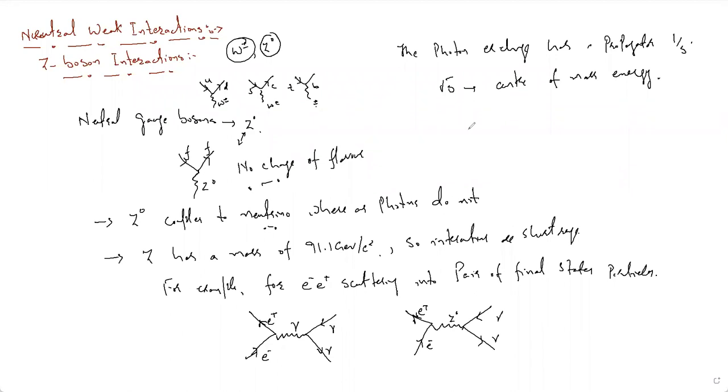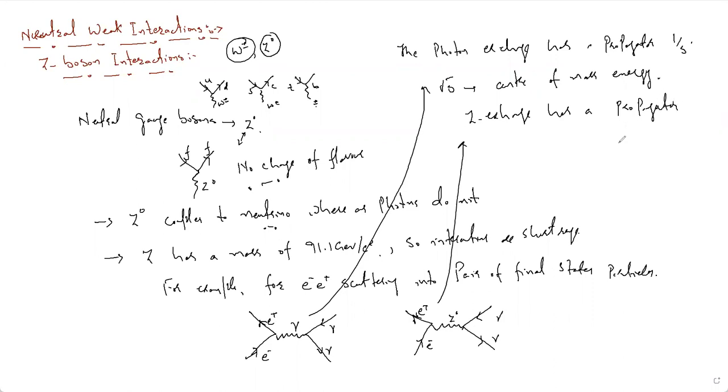Whereas in the case where we have a Z exchange, the Z exchange has a propagator given by 1 by (s minus mz squared c^4). Okay, this is the propagator in this case, and in the case of a photon exchange, we simply have the propagator of 1 by s, that is the center of mass energy.